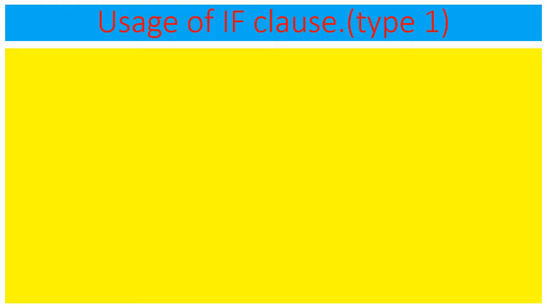Now children, we learn the usage of the if clause. Here, type 1. Students, don't bother about the numbering of types for now. We have three types of if clauses. Forget the type 1 label; now let us see the simple, basic if clause, and how we can use it.